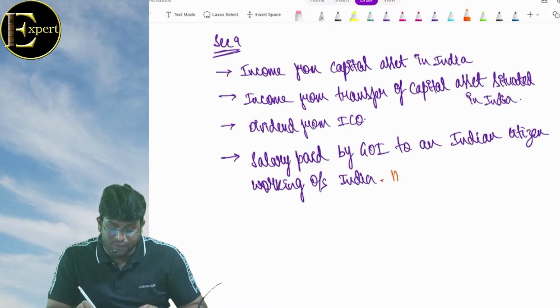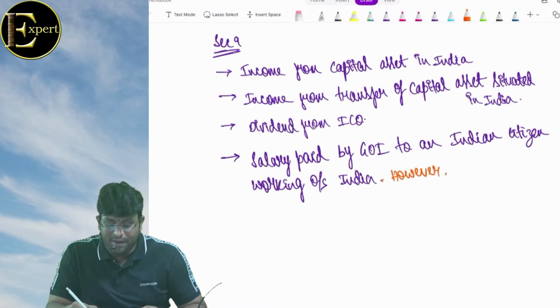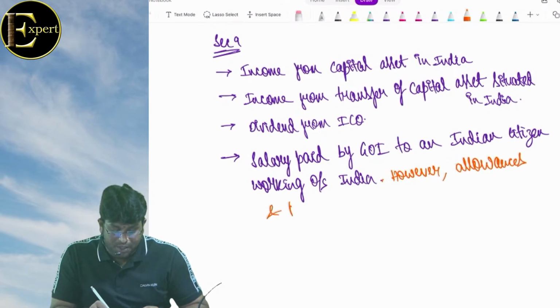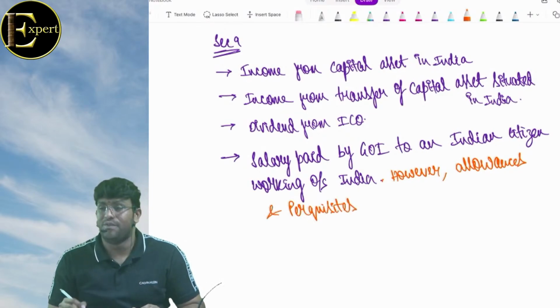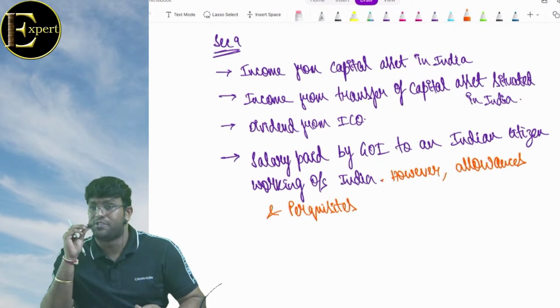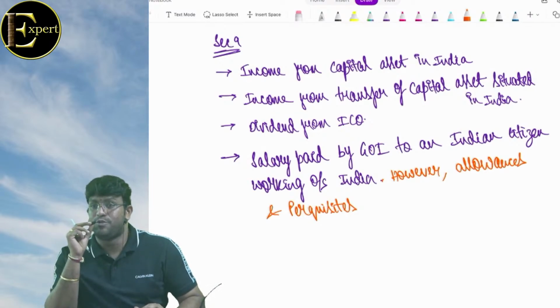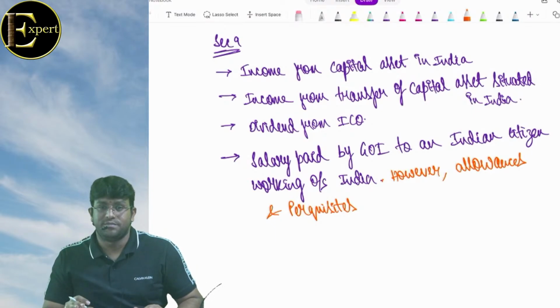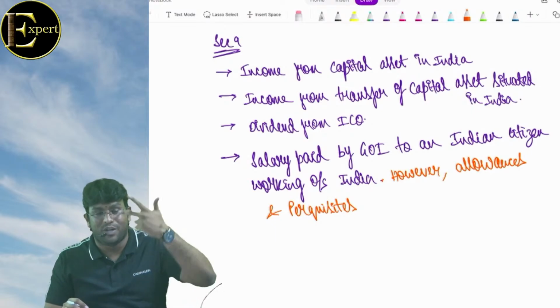But they gave a small benefit. However, allowances and perquisites. Allowance is a benefit which is not concerned with actual expenditure incurred, whereas perquisite is a benefit which is concerned with actual expenditure incurred. Imagine you come to me and tell, sir, I'm feeling hungry. I gave you 100 rupees and I told, do whatever you want, eat whatever you want, celebrate festival.